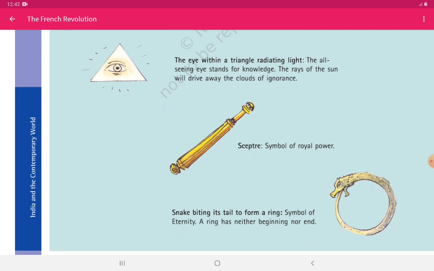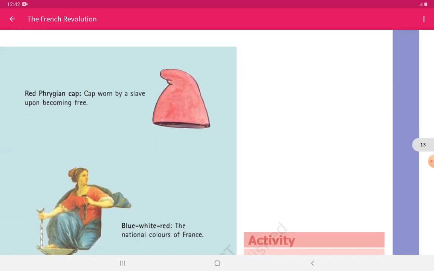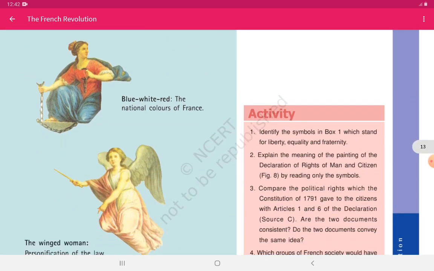The next is the sceptre. This is a symbol of royal power. The next is a snake biting its tail to form a ring. This is a symbol of eternity, that is, a ring has neither beginning nor end. Then a red Phrygian cap, that is a cap worn by a slave upon becoming free. Now this was worn by people who were earlier slaves, but now they were free, so they wore these caps. Blue, white, red, the national colors of France.